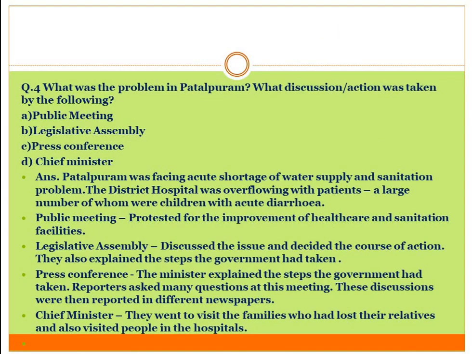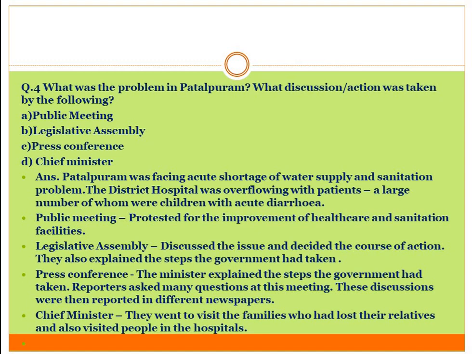Question number 4 was, what was the problem in Patalpuram? What discussion or action was taken by the following? Public meeting, what action have they taken? Legislative Assembly, press conference and Chief Minister.